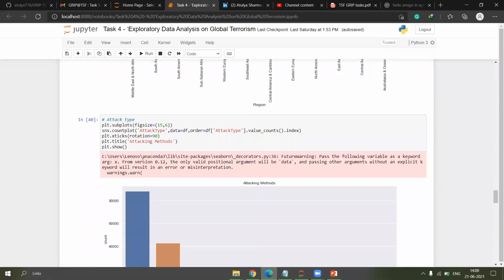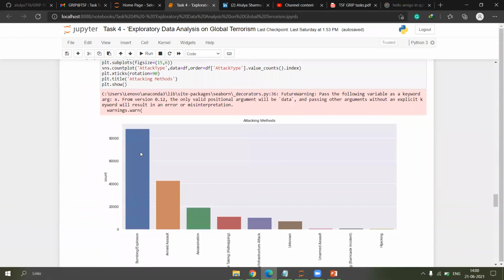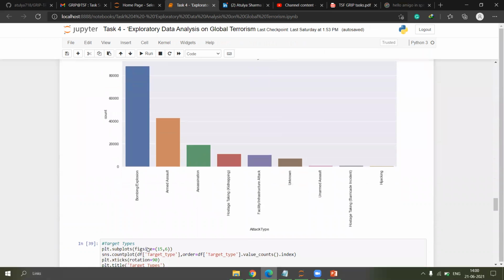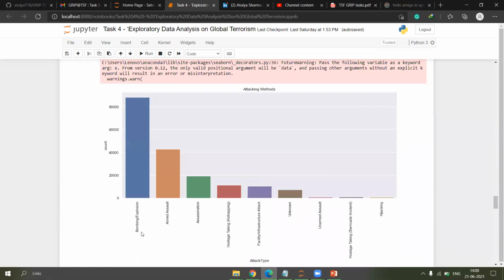Now on the basis of attack types, you can see that bombing and explosion are the most common attack types of these terrorist groups, and the least common is hijacking.